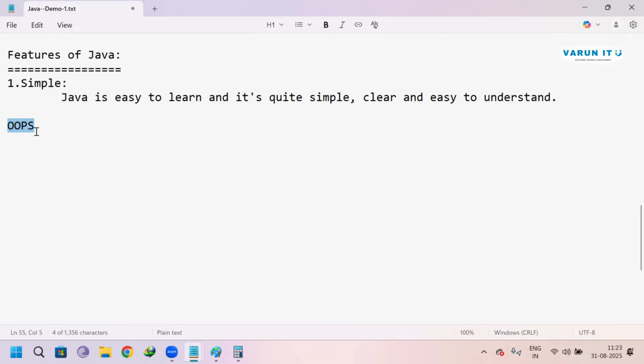Some people will say OOPs concept is tough and Java is tough, and they will search for other technology to learn. Suppose some people say testing is very easy, let's start learning testing. They will start a testing course. What happens? There also they have to learn the OOPs concept.